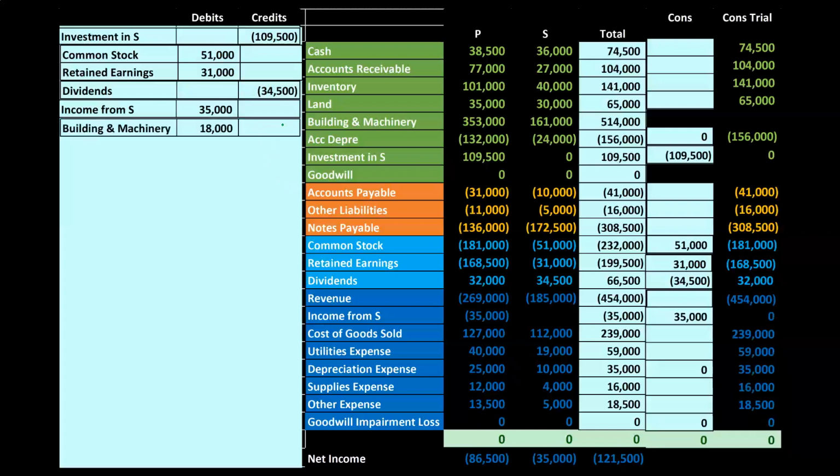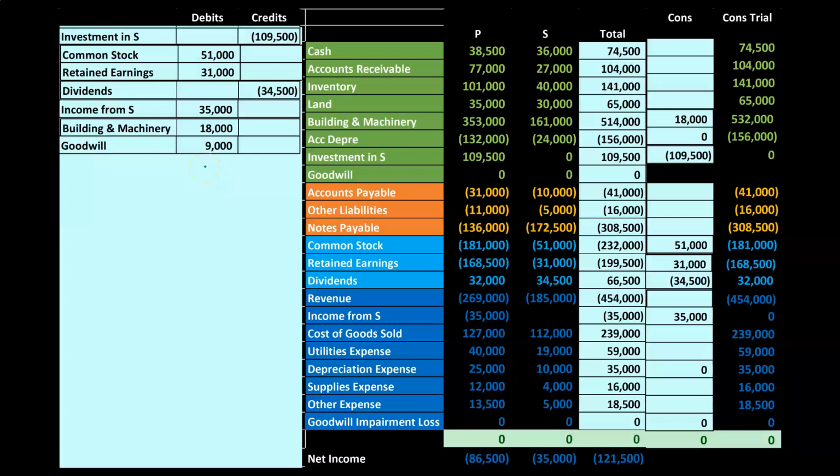So we're going to say, all right, well, the building, we could see, and you'll recall that it was $18,000 higher, the building and the machinery. Again, in practice, we would have to say which building, which machinery, and have the subledger breaking this out. But in general, the accounts as a whole, we're going to say this needs to be increased. There's 18,000. We're still not in balance, and that's because we now need to account for the goodwill that we calculated. And you'll recall we calculated it in a prior slide, that 9,000. So there's the 9,000. So now this thing's in balance.